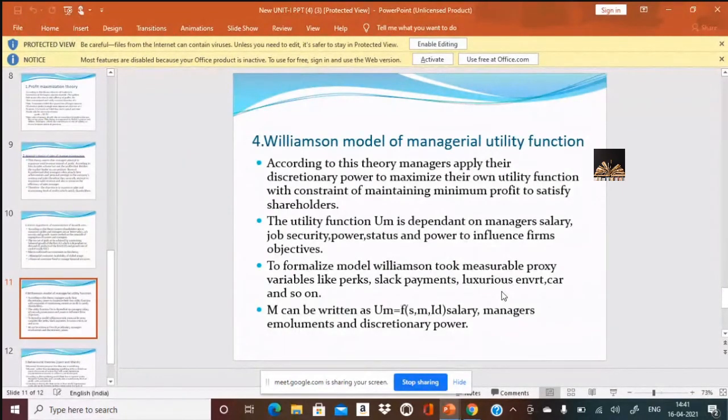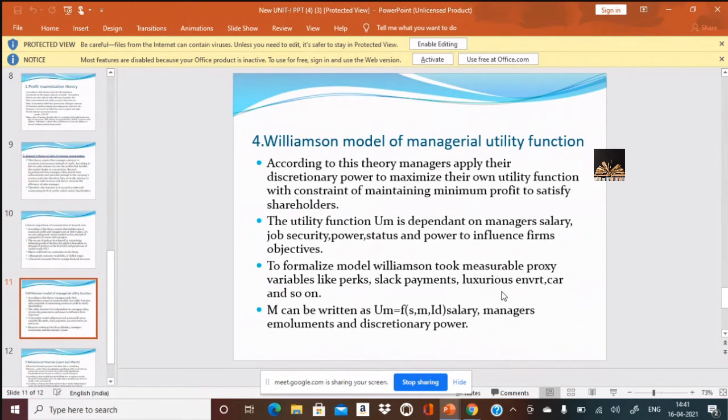And the discretionary power. What do you mean by discretionary power? Power to influence the objective of the firm. That is, the powers are given to the managers to influence and change the rules and regulations, the strategies, the policies of the firm. To what extent they have these, the managers would be more satisfied. So this is the model given by Williamson. It is the manager's utility function.